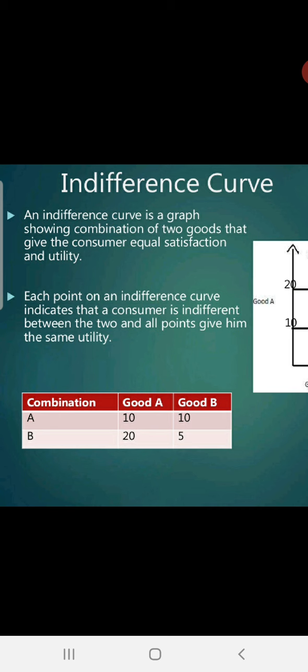I am again revising it. It is very important regarding your MCQ test as well as for the semester end exam. So what is the indifference curve? It is the curve which shows the combination of two goods which gives equal satisfaction to the customer.